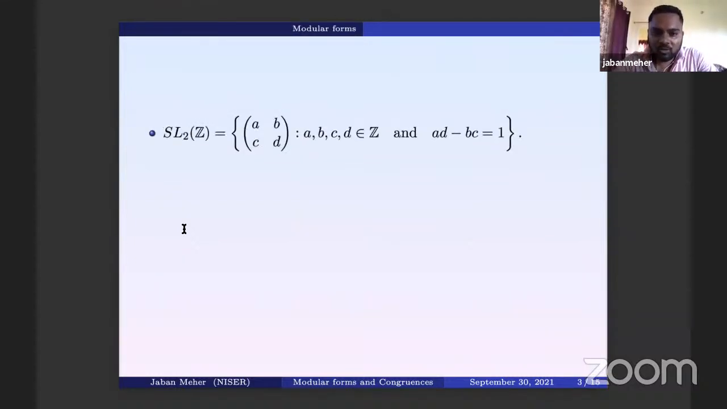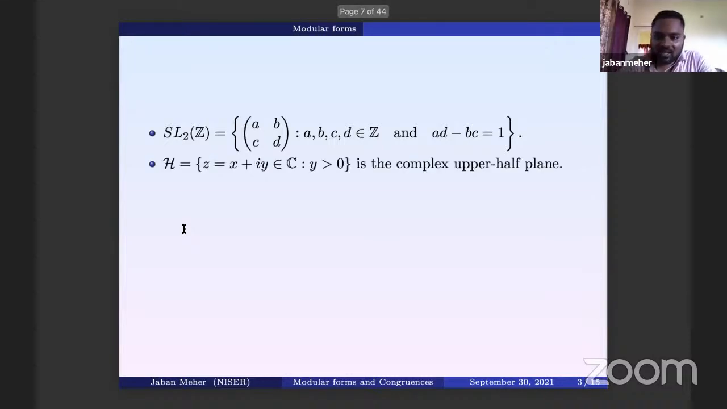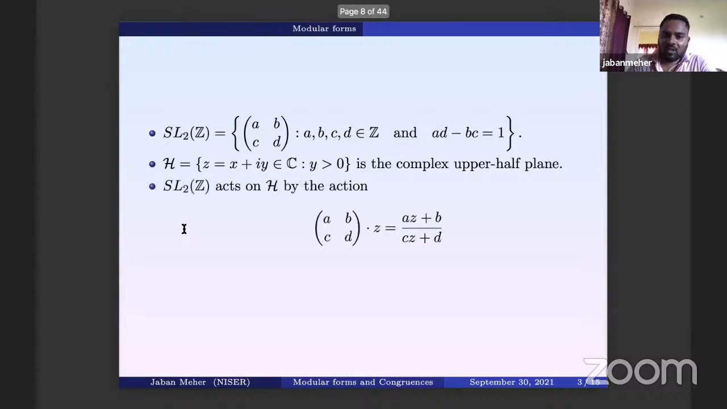Okay, so when you start modular forms, the starting group you need to study is the group SL2(Z). SL2(Z) is the set of all 2 by 2 matrices with integer entries and determinant 1. Another thing you also study is the complex upper half plane. So H is the complex upper half plane. And SL2(Z), this group, acts on the upper half plane in this way: the matrix (a b; c d) sends z to (az+b)/(cz+d).